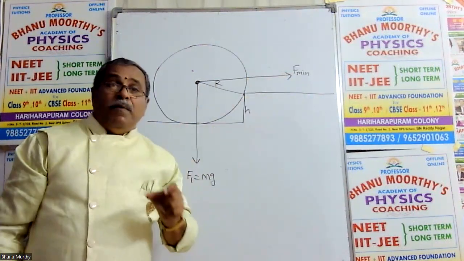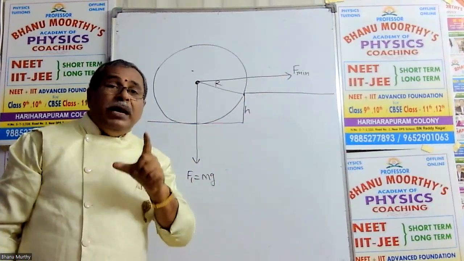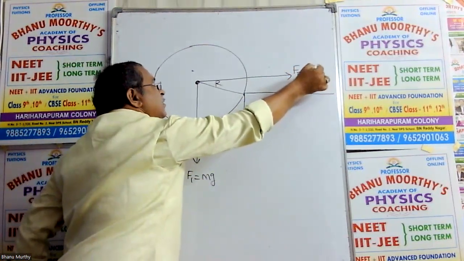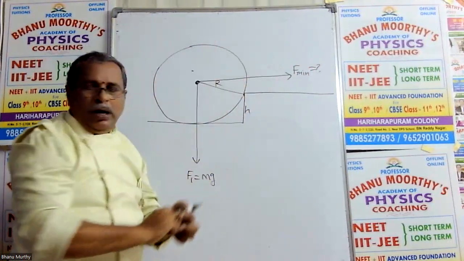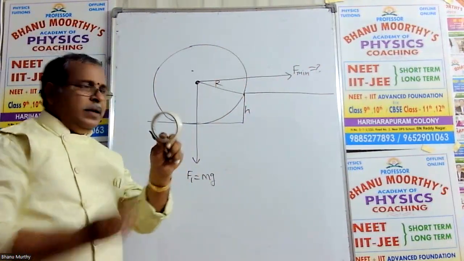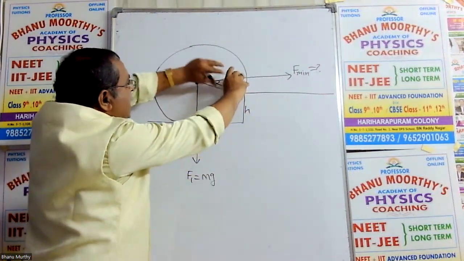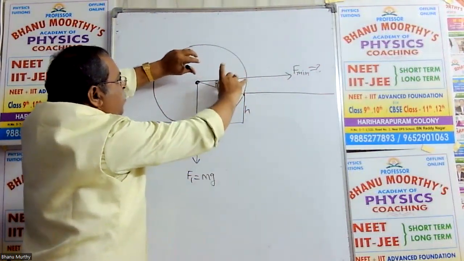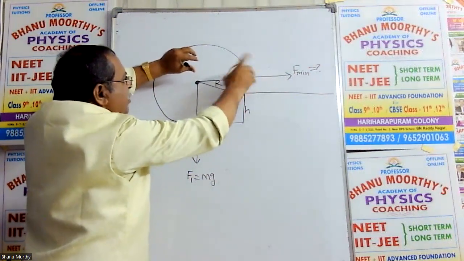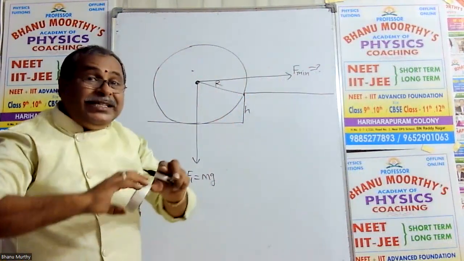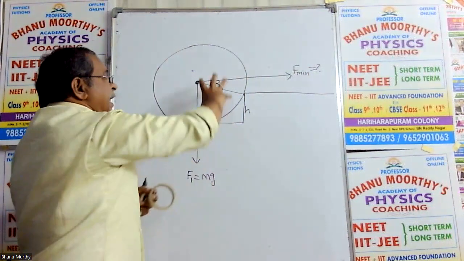This horizontal minimum force is required. What minimum force is required to just roll the ball? You see, this is the best example. This is the ball. Let us say now it is tilting, rolling onto the upper step, just to roll like this.